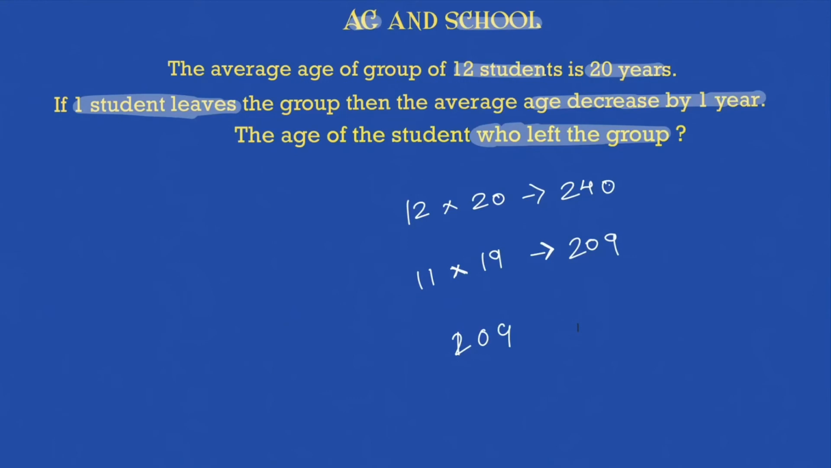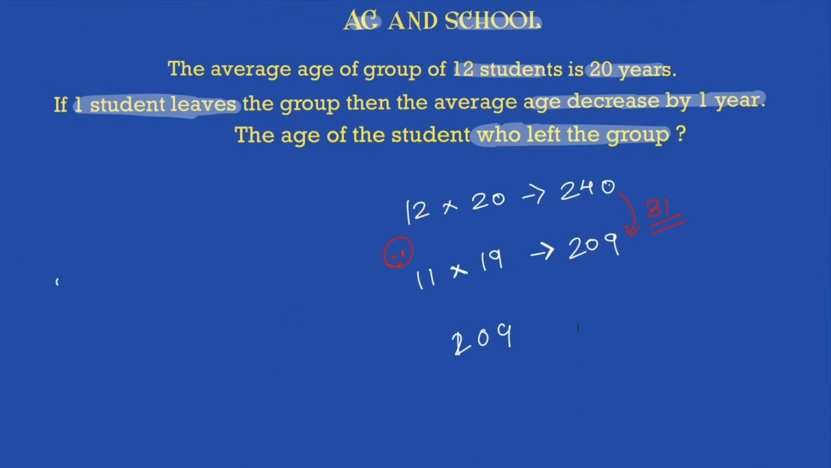So what is happening here? One student left, because of which it decreased, 240 became 209. It decreased by 31, which means 31 was the age of that one student who left the group. Quite simple. Now if I have to solve this by the shortcut that we have discovered in the earlier problems,